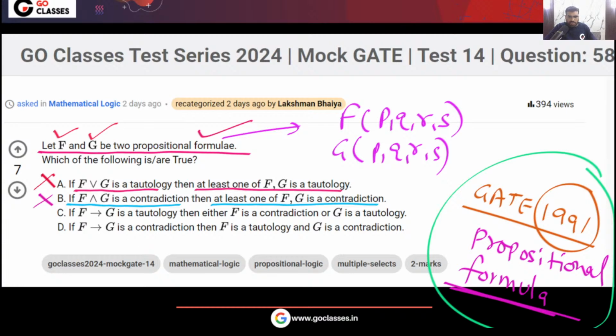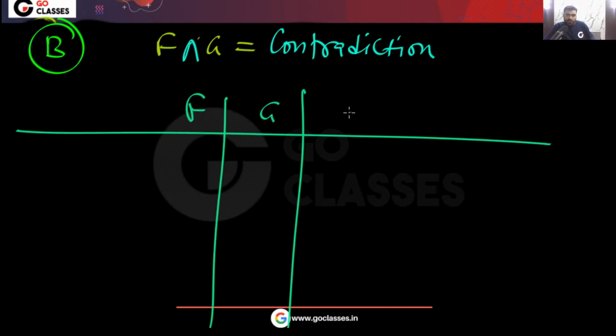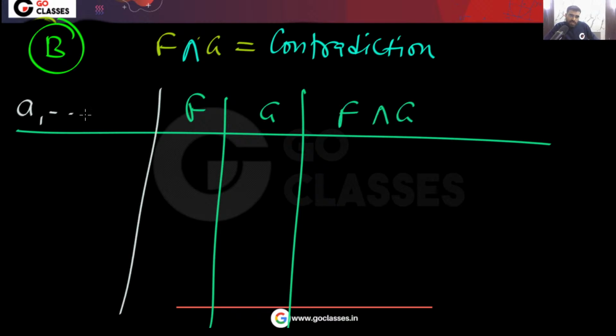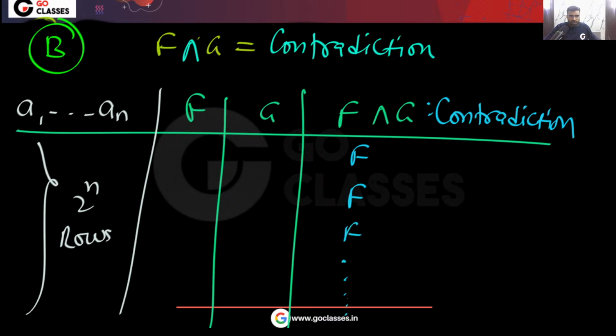Anyway, now let's see option B. Another analysis. F and G is given to you as a contradiction, right? The question is saying that F and G is a contradiction. So what you can do? You can do analysis like this. These may be the propositional variables, because this is a formula, this is a formula. So these are the propositional variables over which these formulas are defined. You can see there are 2 power n rows. Now the question is saying that this is a contradiction, which means this is always false. False, false, false, and so on.